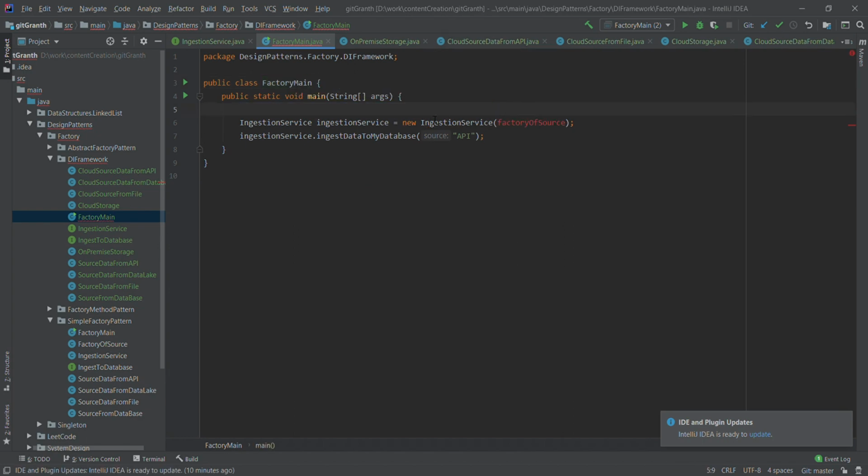Ingestion service, we cannot create it directly now because this is an interface for me. So the object will be created either by on-premise storage or by cloud storage.